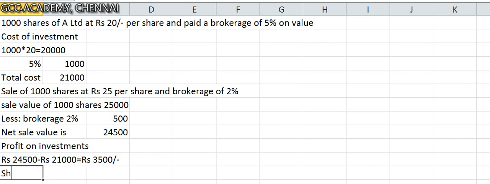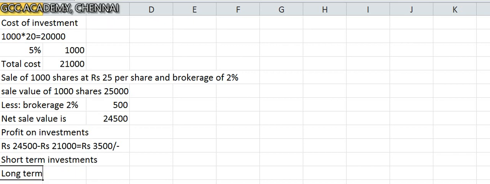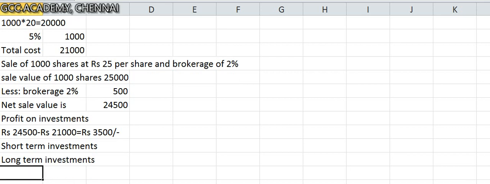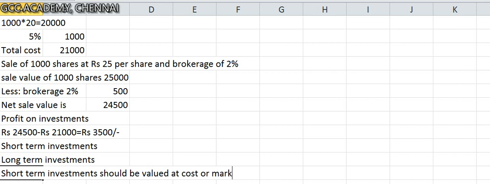particularly you have to categorize your investments for companies as short-term investments and long-term investments. Particularly I'm talking about companies, because of AS 13 that we are talking about. So there is a cost. Short-term investments should be valued at cost or market value, whichever is less, like inventory.